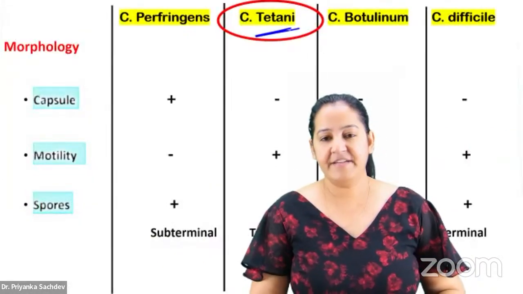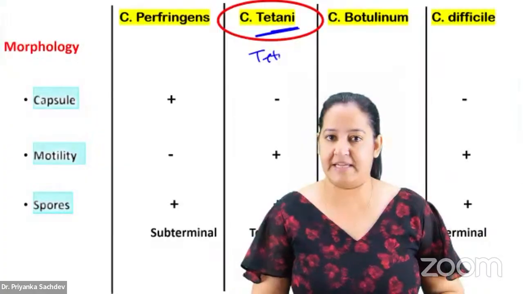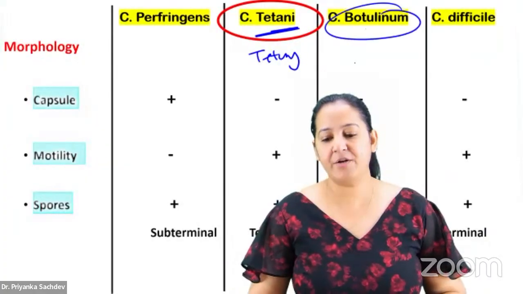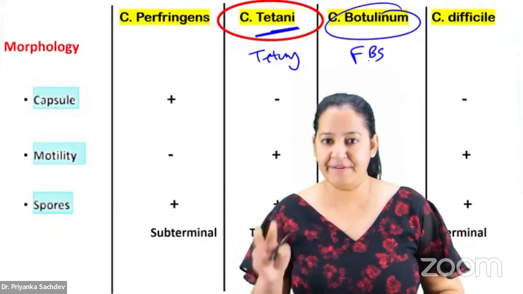Tetanus, it causes a disease tetanus. And botulinum, it causes the disease floppy baby syndrome. Let me tell you the two together.